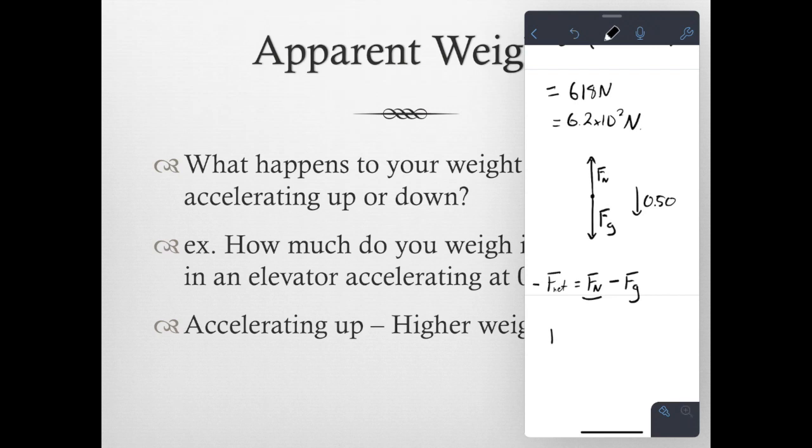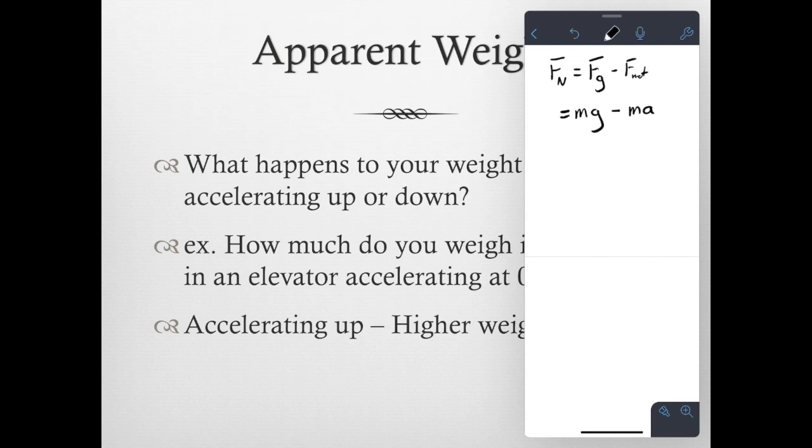Solving for our normal force, we find the normal force is now equal to gravitational force minus our net force. Our force of gravity is mass times gravity, minus our net force, mass times acceleration. Again, we can take out the mass that is in both terms, and we find m times (g minus a) gives us our apparent weight.